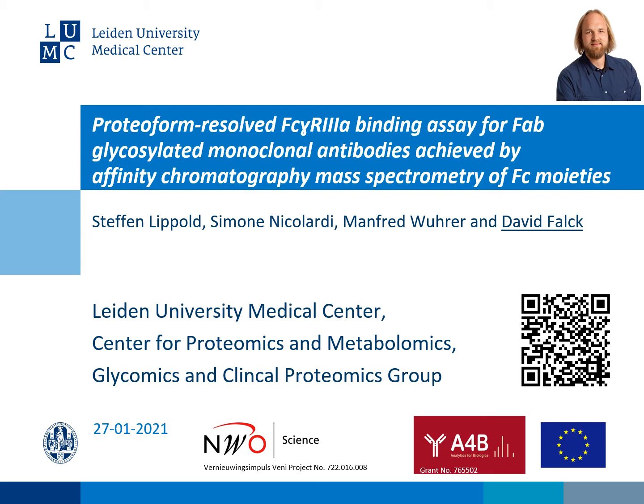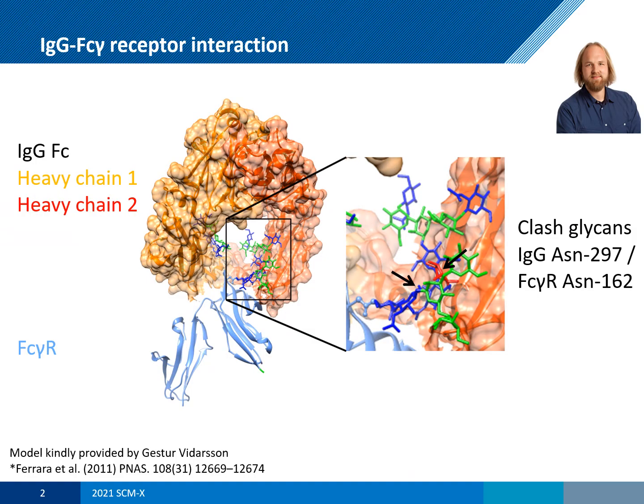Today I will introduce our latest steps in using affinity chromatography mass spectrometry to characterize the impact of glycosylation on the interaction between antibodies and their immune receptors. Antibodies, also called immunoglobulins, enable the adaptive recognition of pathogens. Through the interaction with Fc receptors, this is translated into immune responses.